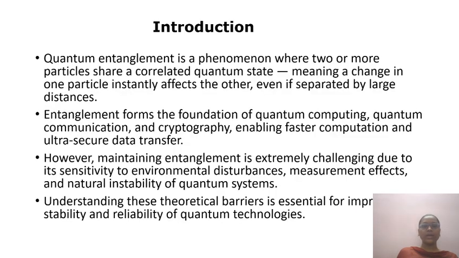And then introduction. Quantum entanglement is a phenomenon where two or more particles share a correlated quantum state, meaning a change in one particle instantly affects the other even if separated by large distances. Entanglement forms the foundation of quantum computing, quantum communication, and cryptography, enabling faster computation and ultra-secure data transfer. However, maintaining entanglement is extremely challenging due to its sensitivity to environmental disturbances, measurement effects, and natural instability of quantum states.